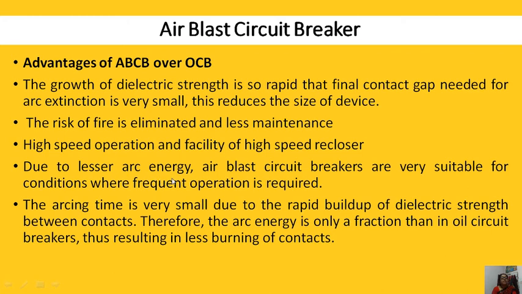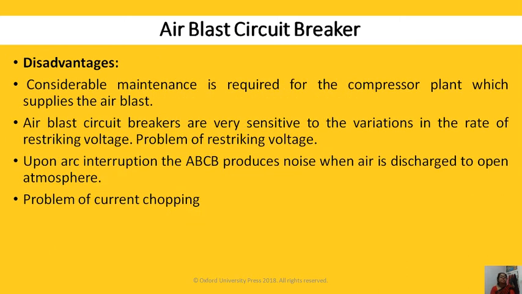Due to the lesser arc energy, air blast circuit breakers are very suitable where frequent operation is required. That's why we are using resistance switching. The arcing time is very small due to rapid buildup of dielectric strength between the contacts. Therefore, the arc energy is only a fraction of that in an oil circuit breaker, so there is less burning of the contacts.